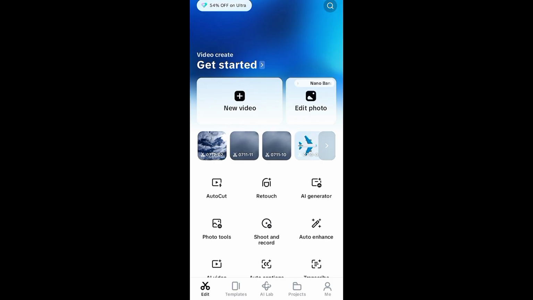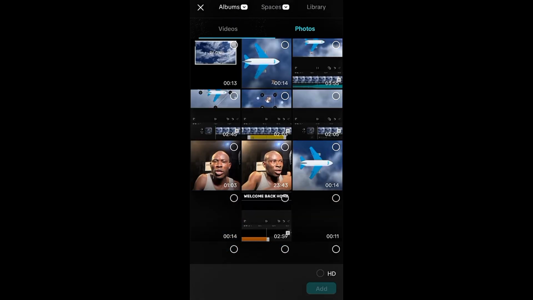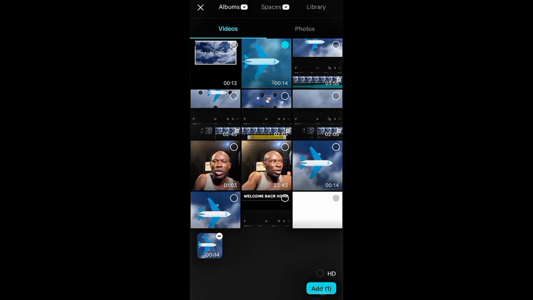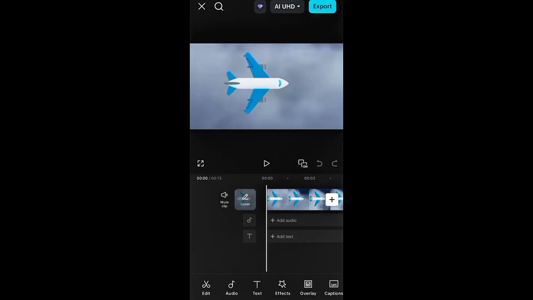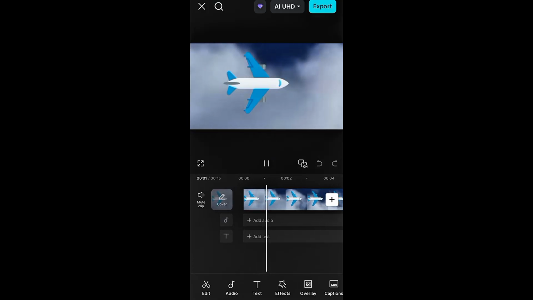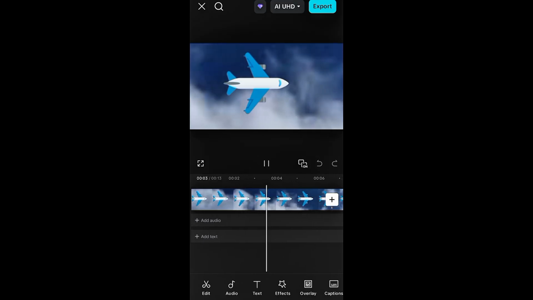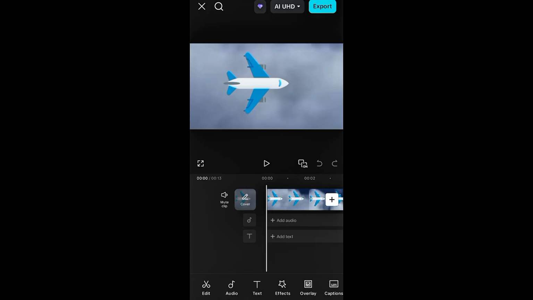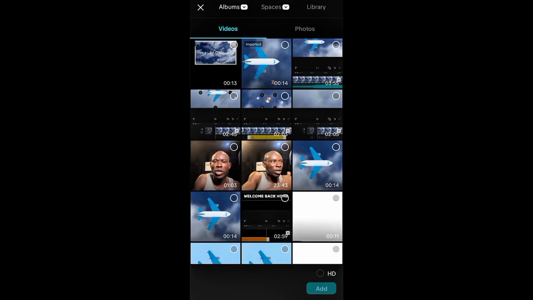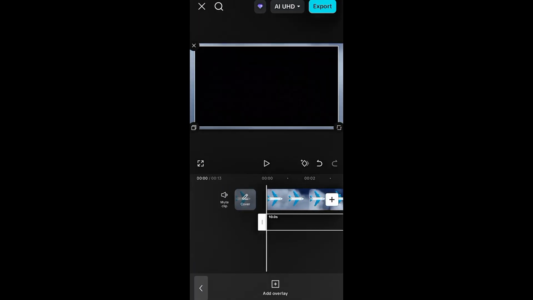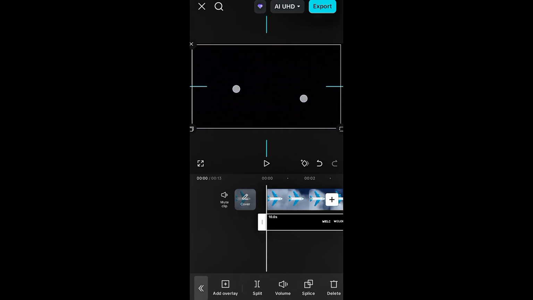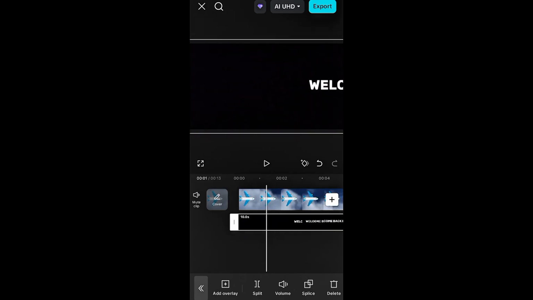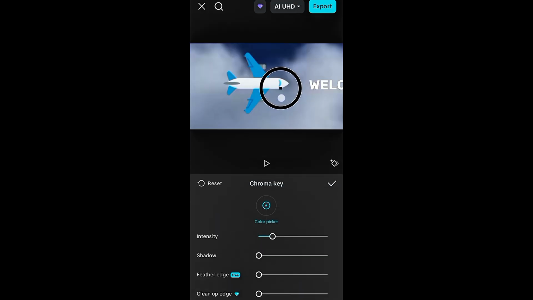On the new project, I uploaded the animation I just created. So after adding it, I went to overlay and added the text animation we created earlier as an overlay. After adding the overlay, I zoomed it in so it fit the entire screen. Then I selected the overlay on the timeline, went to remove background, tapped chroma key, and placed the color picker on the text. This created a whole effect.